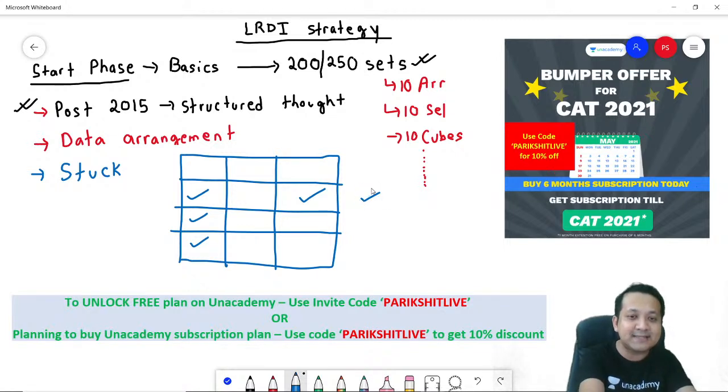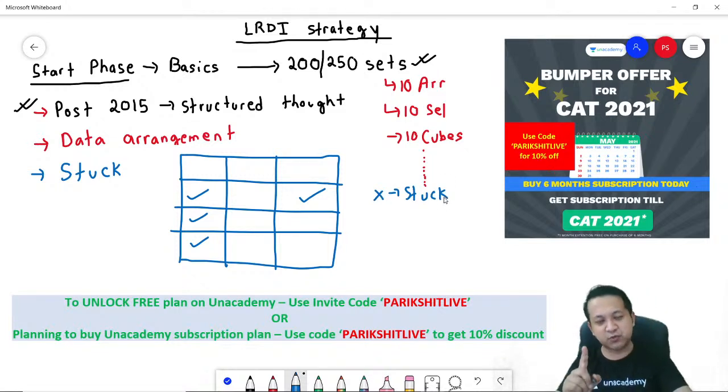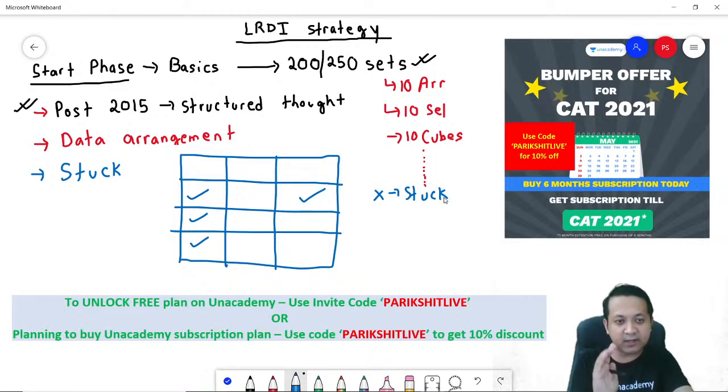Now, while getting stuck, there are two ways of going about it. You have got stuck, and there are 2 categories of students. Category 1 student will look at the entire solution. He or she will read through the solution, and then probably say, oh, now I understand, and go back and try solving it. I think that is a wrong way of learning. That is a wrong way of approaching.